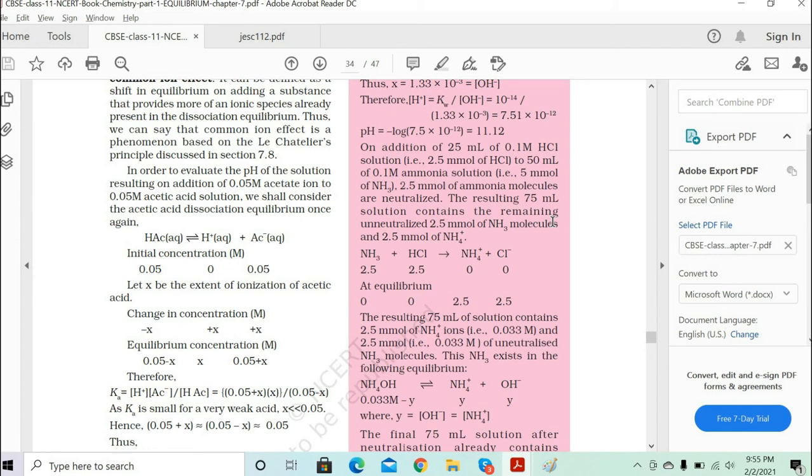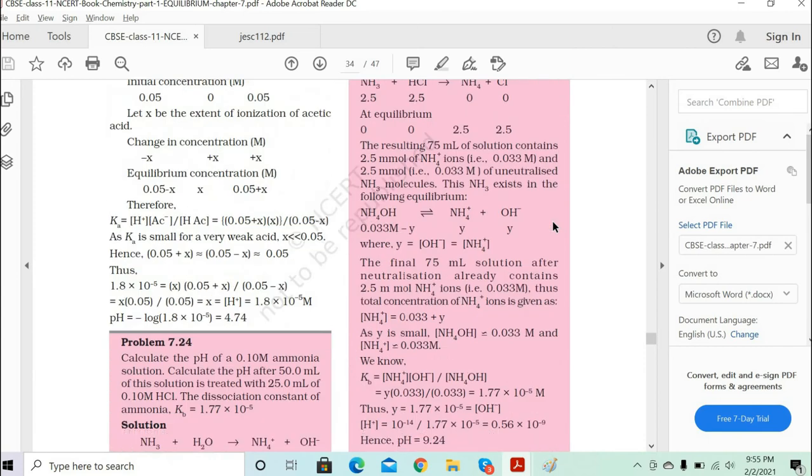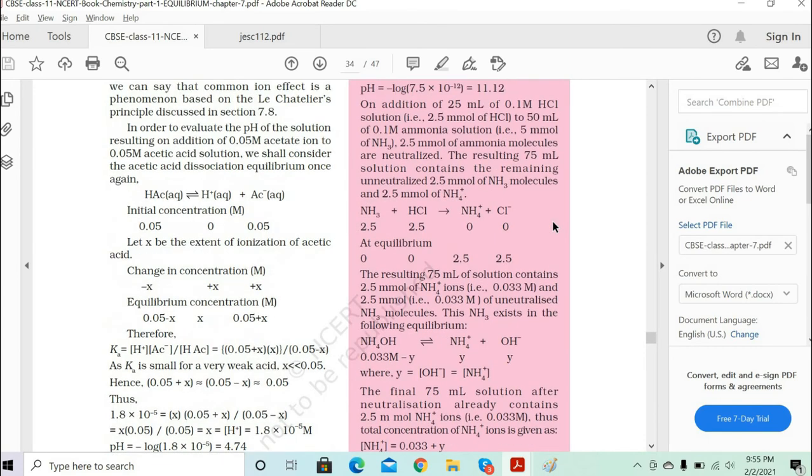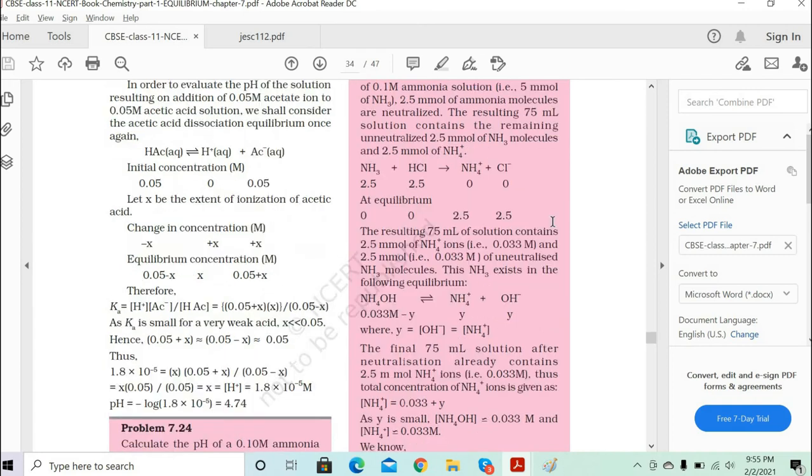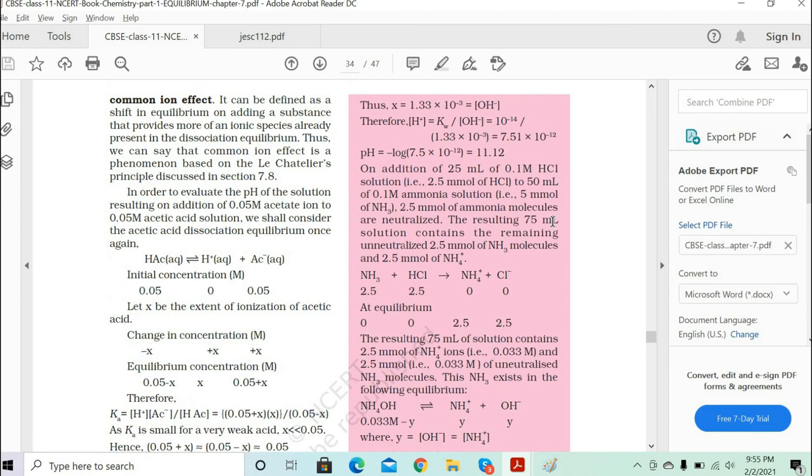So 2.5 moles of ammonia will react with 2.5 moles of HCl, because you are mixing with the 0.1 molar solution of HCl. So basically the 0.10 molar ammonia will mix with the 0.1 molar HCl. The same number of moles will react, correct. So 2.5 moles will react with 2.5 moles of HCl.